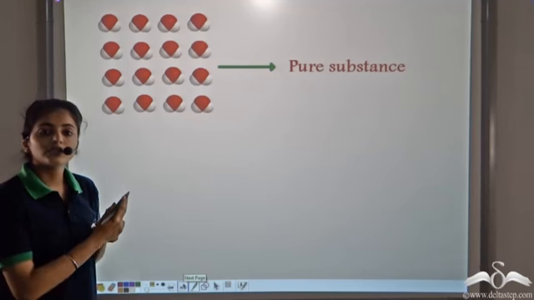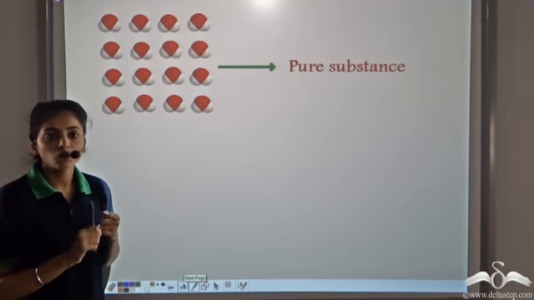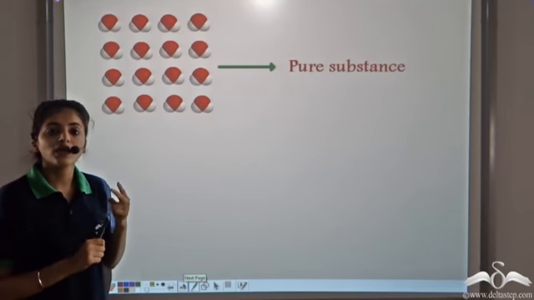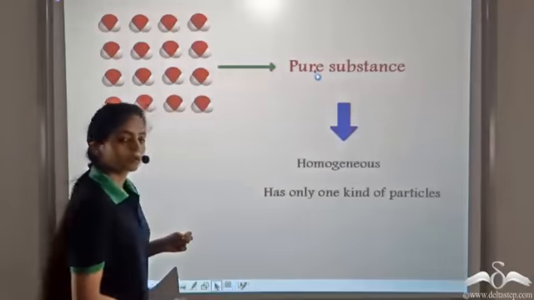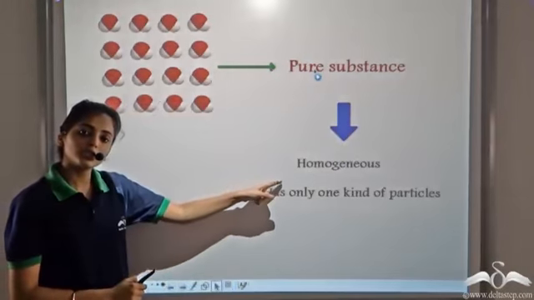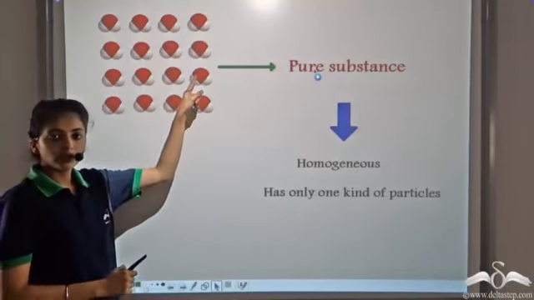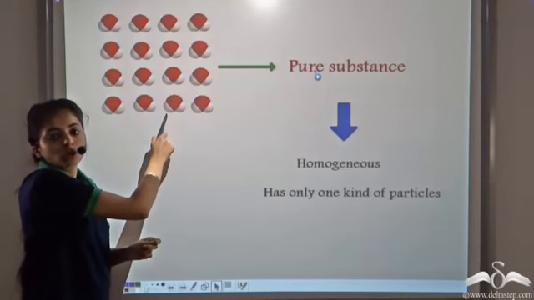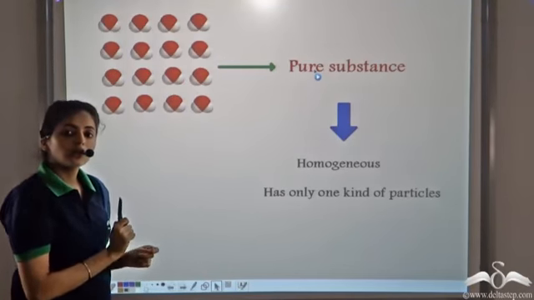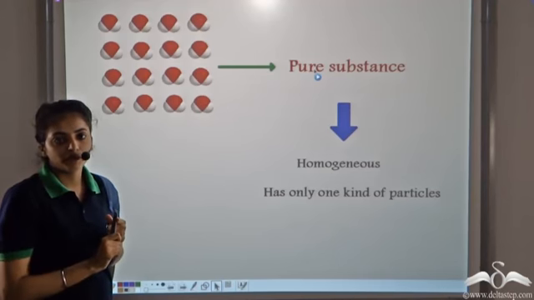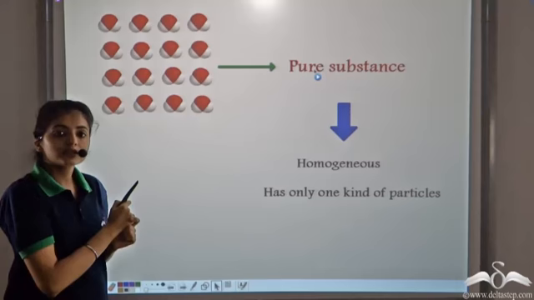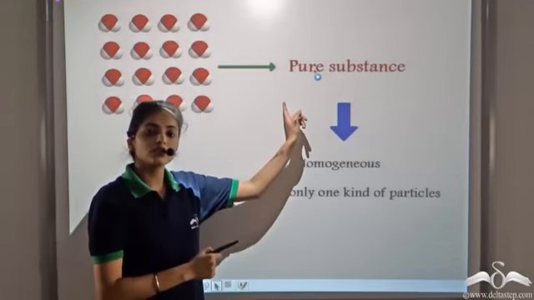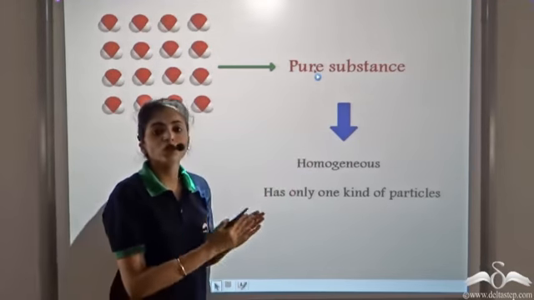So water is considered to be a pure substance. Why? Because a pure substance has 2 characteristics. Number 1, it has to be homogeneous. So if we see water, it has the same composition throughout. So it is homogeneous and it has only 1 kind of particles. So we see only 1 kind of particles throughout. And this is the reason why water is considered to be a pure substance and so it is a compound.